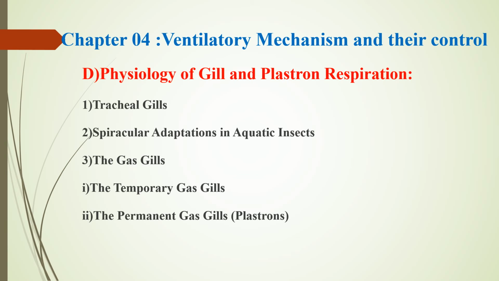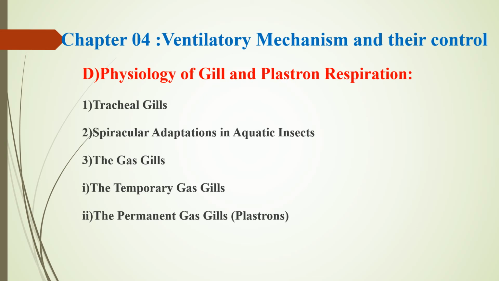In a low oxygen environment, the larvae spread their gills and wing pads. They move to the water surface. Then spiracular adaptation in aquatic insects. In some dipterian larvae, peristigmatic glands discharge an oily secretion and provide a hydrofuge region around the spiracles, which allows air but prevents entry of water into the spiracles.